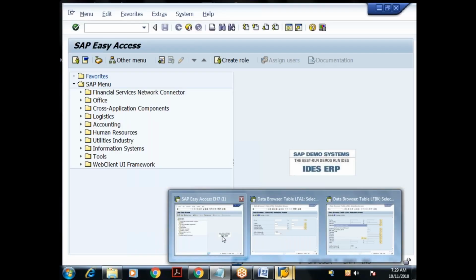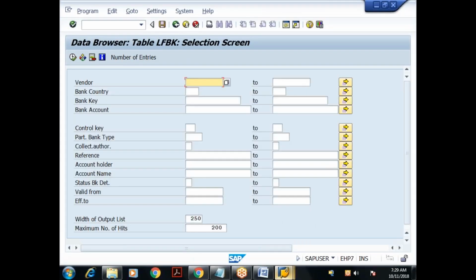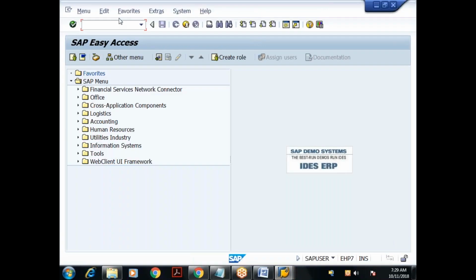Now what I'll do is, where do we create the vendor? By using the T code XK01. Let me try to record the transaction code XK01. Or before recording, let me run the T code XK01. What is the purpose of XK01? To create the vendor.